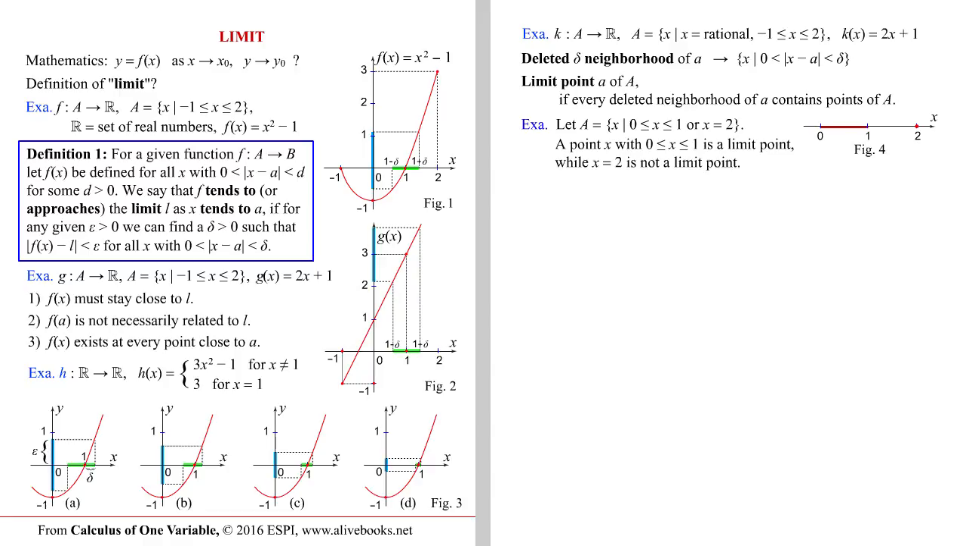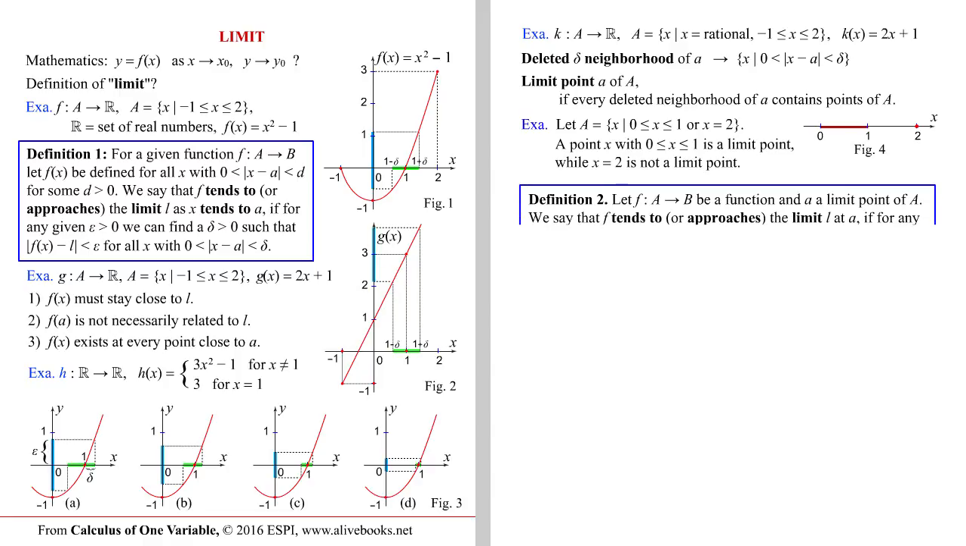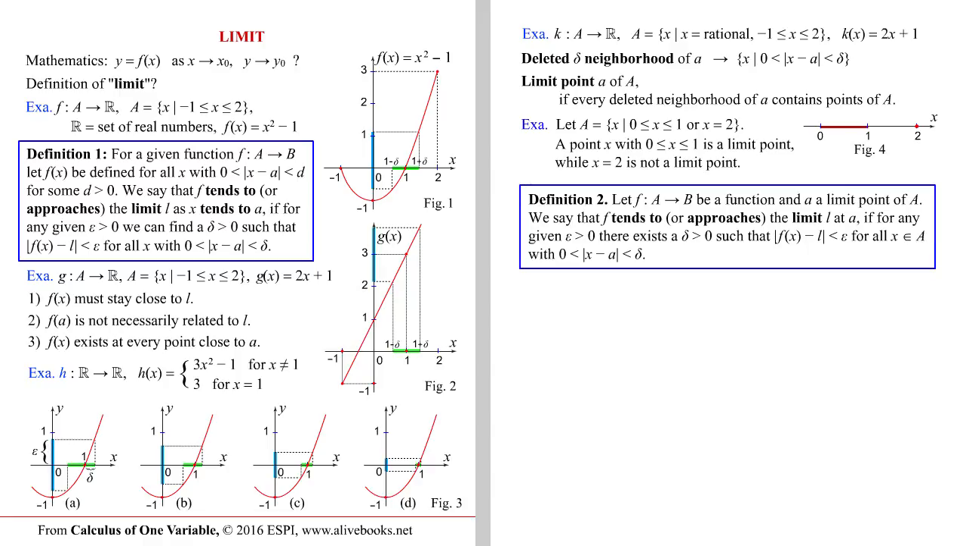Using the concept of limit point we generalize now the definition of limit as follows. Definition 2. Let f from capital A to capital B be a function and lowercase a be a limit point of capital A. We say that f tends to, or approaches, the limit L at A, if for any given positive epsilon there exists a positive delta such that the absolute value of f of x minus L is less than epsilon for all elements of capital A with the absolute value of x minus A, positive and less than delta.